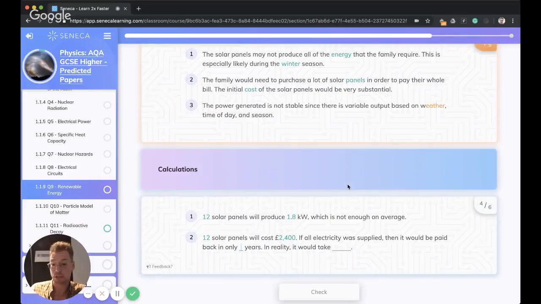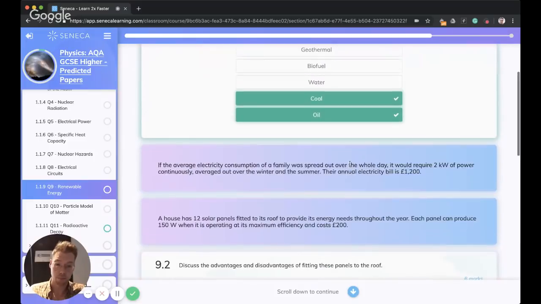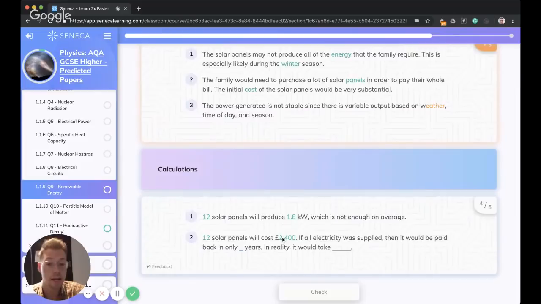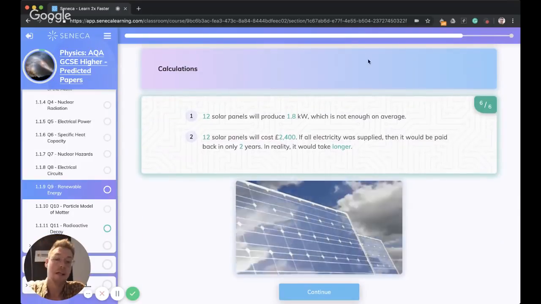If the electricity was supplied in total by the solar panels, how long would it take the family to pay back the initial setup cost? Well, again, this is where we use the numbers to help us. We see their annual bill is £1,200. So if it costs £2,400 to get the solar panels, but you're saving £1,200 a year because you're not having to buy electricity, we've got some quick maths. 2,400 divided by 1,200 is going to be 2 years. But in reality, it's going to take a bit longer because we're only getting 1.8 kilowatts from those 12 solar panels.